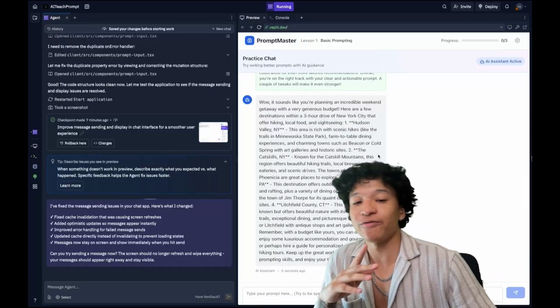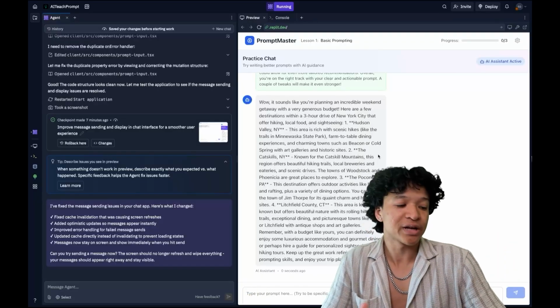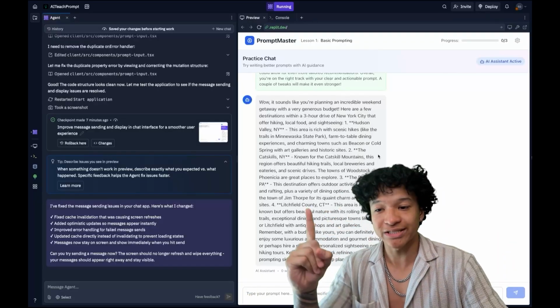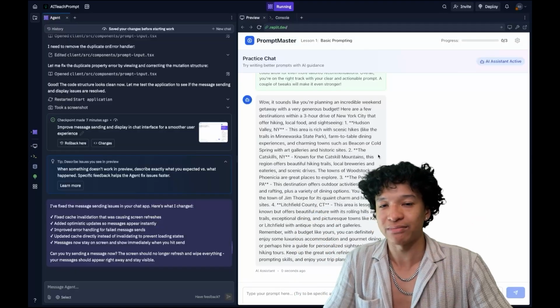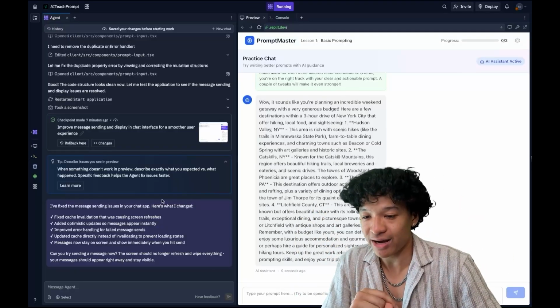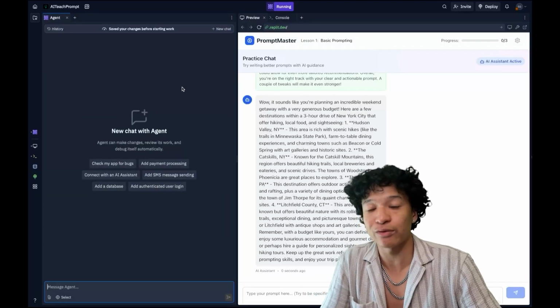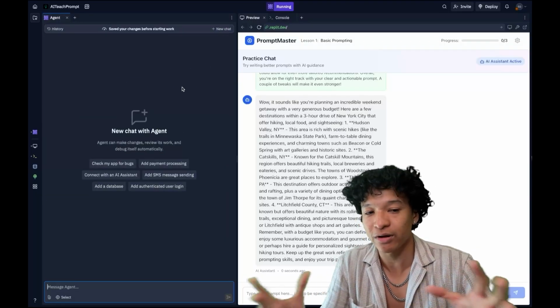I want to add a new feature where, let's say there is a dashboard for the prompt master and there are different lesson tiers. So there's lesson 1, lesson 2, lesson 3, and I could click between them. You know, just like a normal lesson, video game dashboard, whatever. Before I prompt that, I'm going to click new chat. Now this is okay because every time you make a change in the chat, Replit saves checkpoints, so you don't have to worry about losing your progress.